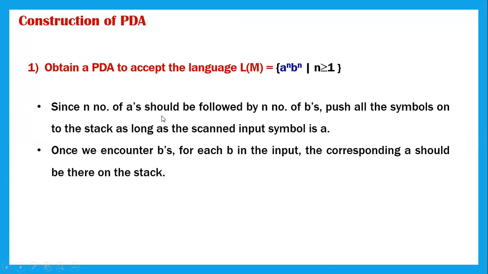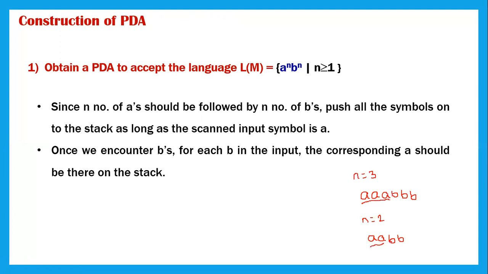Since n number of A's should be followed by n number of B's, push all the symbols on the stack as long as the scanned input symbol is A. Let's take one example. When n is 3, my string will be three A's followed by three B's. When n is equal to 2, it is AABB. I have to push all the A's first onto the stack.